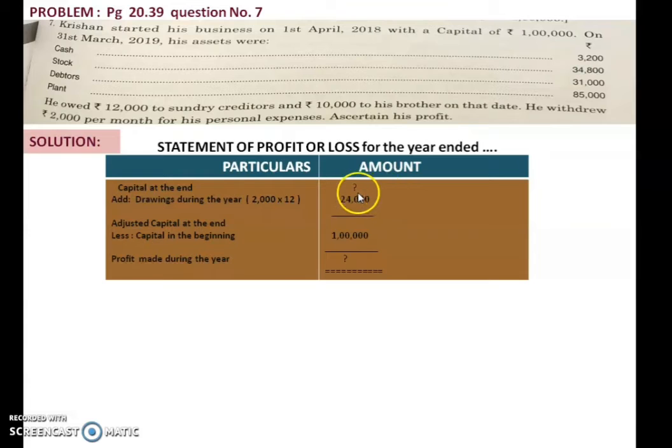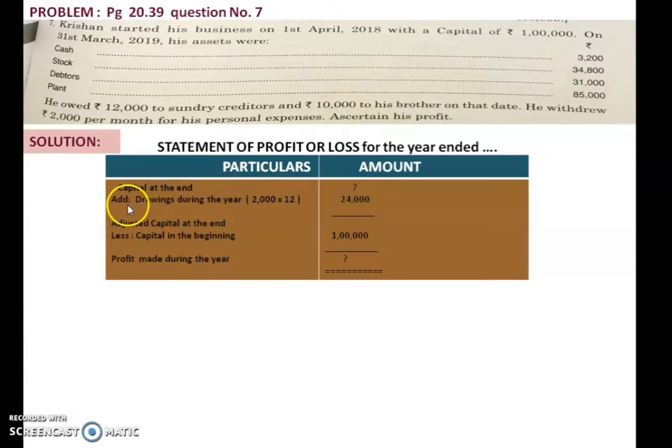That is missing. Okay, we are given capital at the beginning, that is 1st April 2018 capital is given, but in the question nowhere it is mentioned about capital at the end, that is 31st March 2019 capital is not provided to you. So we are supposed to find out that capital.